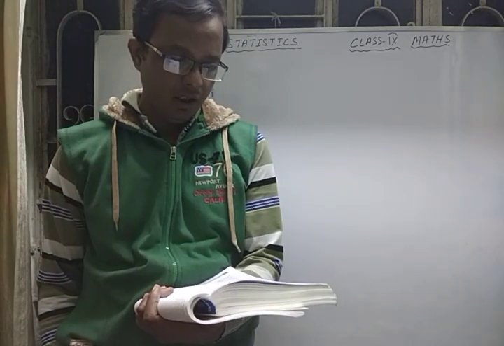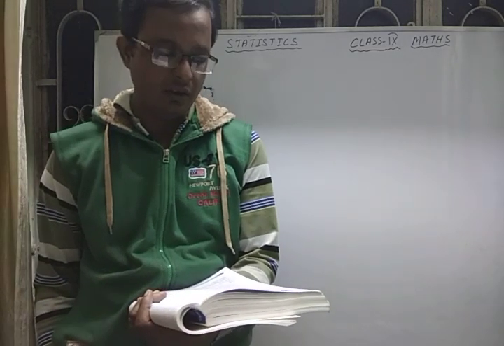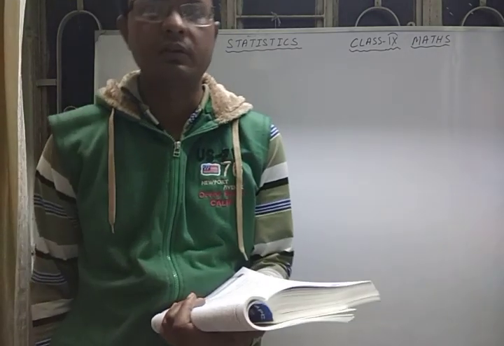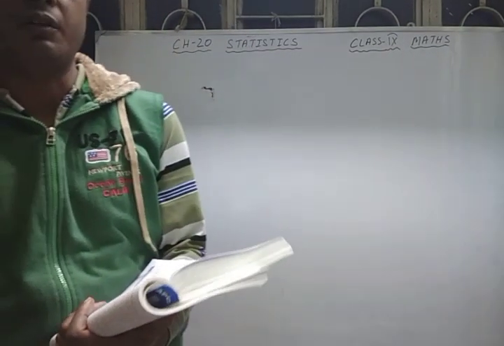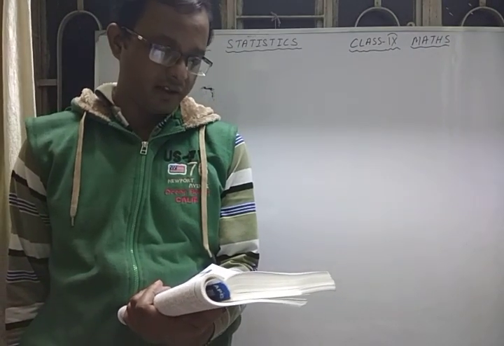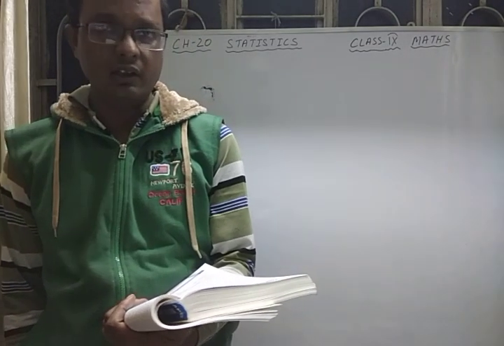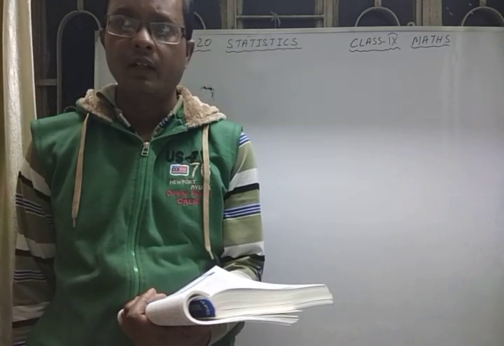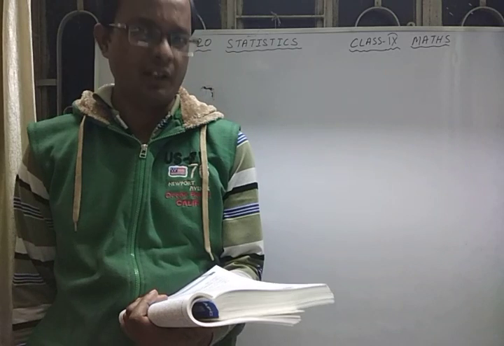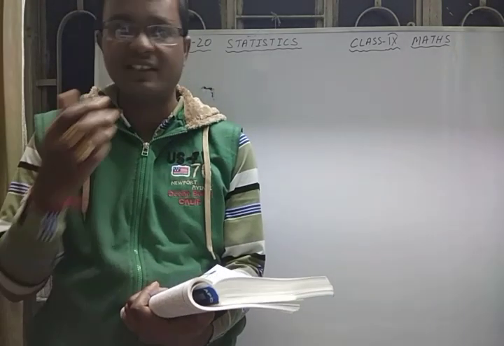Next is a variable. The quantity being measured in an experiment is called a variable, or also a variate. Suppose I am taking the record of your weight, that means weight is the variate. Variates are of two types: continuous variates and discontinuous variates. Suppose the minimum weight of the students of your class is 40 kg and the maximum weight is suppose 60 kg.